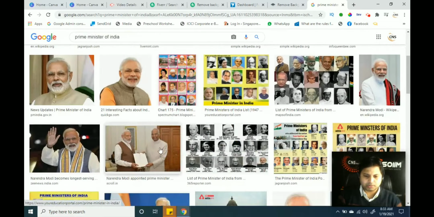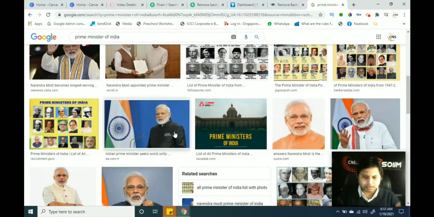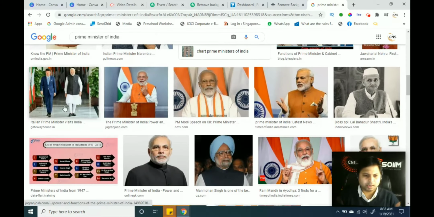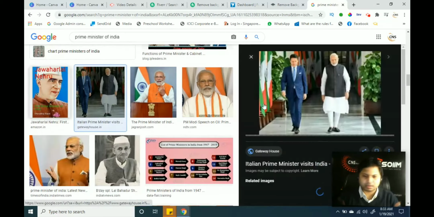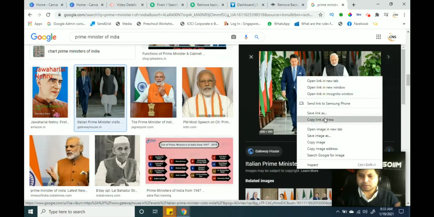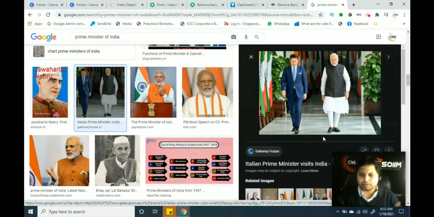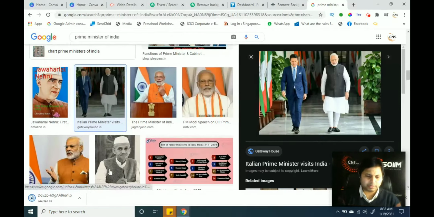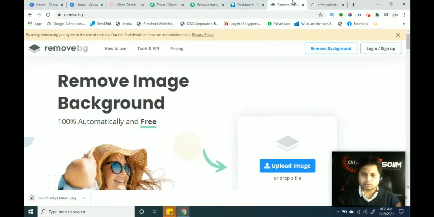This is the photo with our president here. We can see this is a picture with a blue background with the national flag of India. If you want to remove this flag, anyway, I see it's an Italian Prime Minister's India visit. I will download this picture on my desktop and try to remove the background, and we will see how easily we can do this. I saved it on my desktop, and I will go to remove.bg again and click on upload file in this section.